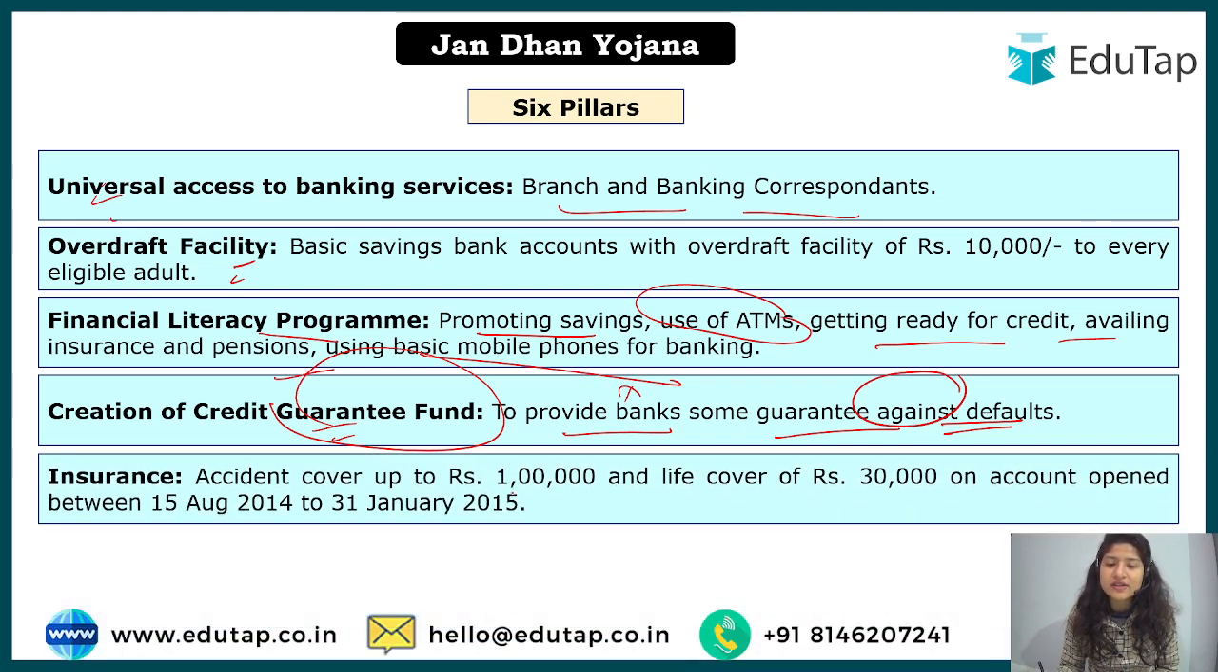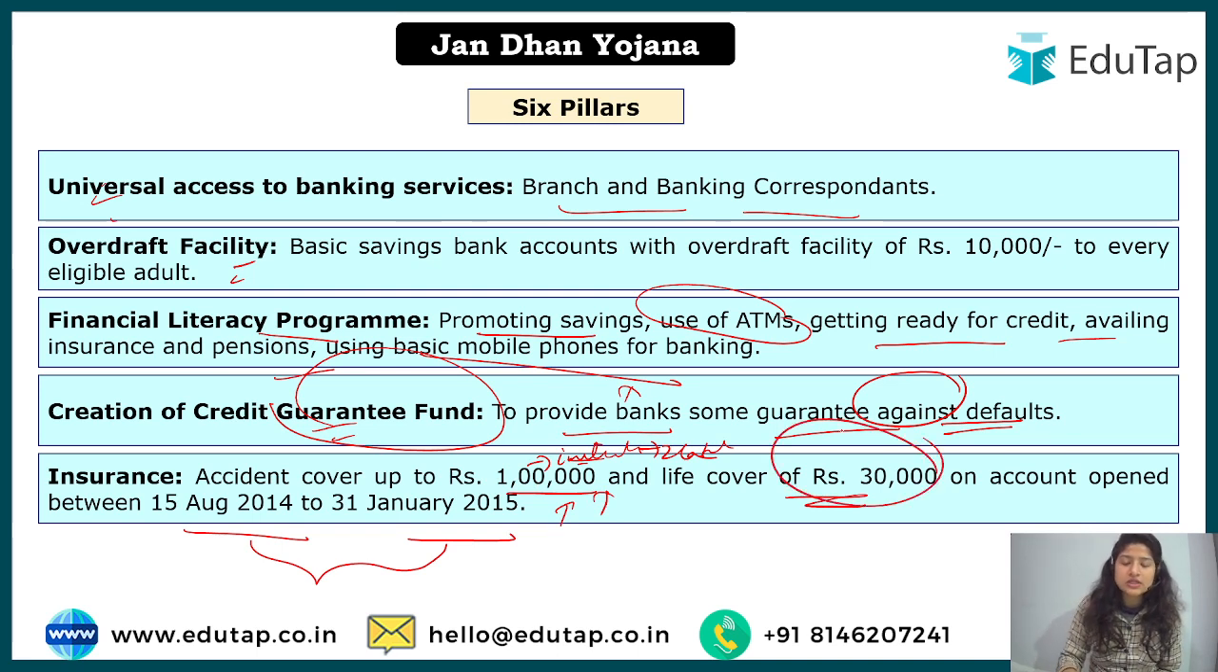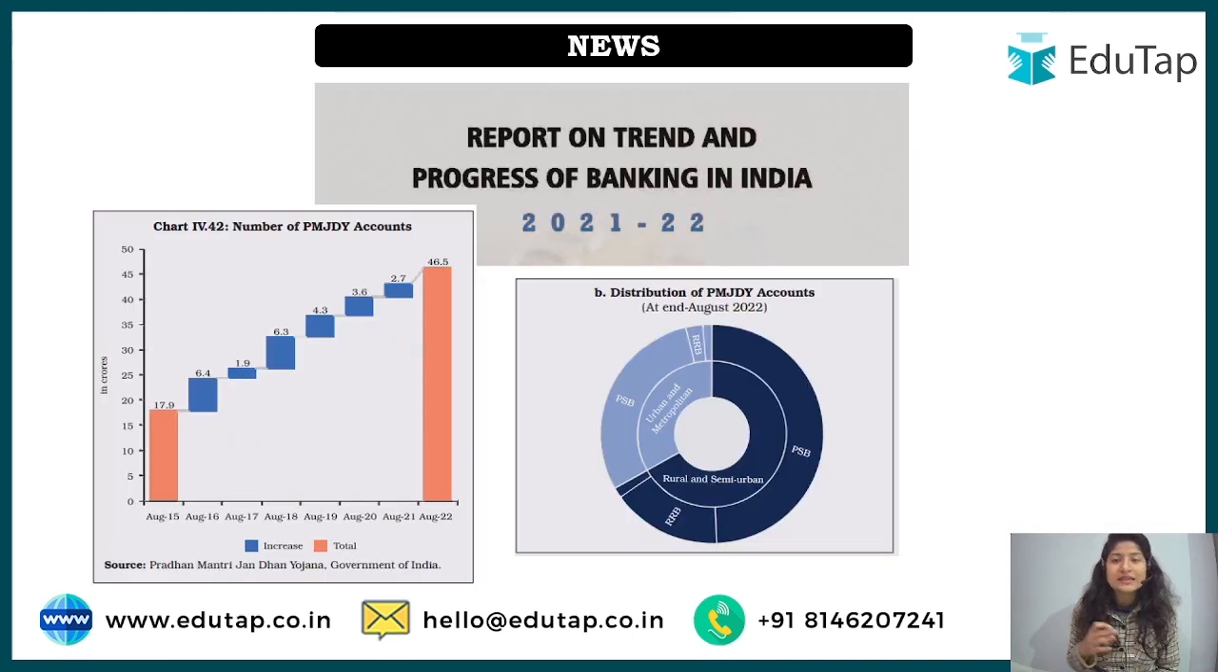Okay, insurance we have already understood. So accidental coverage up to 1 lakh, this we understood was initially 1 lakh, and now it has shifted to 2 lakh. Okay, and a cover of 30,000 for accounts opened between 15 August 2014 and 31st January 2015. So why have I added this particular data? Because as I told you, initially an incentive was given. So at that time there was an incentive that accidental coverage of 1 lakh will be given along with the rupees 30,000 life coverage.